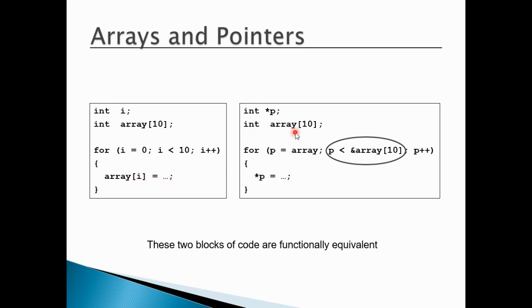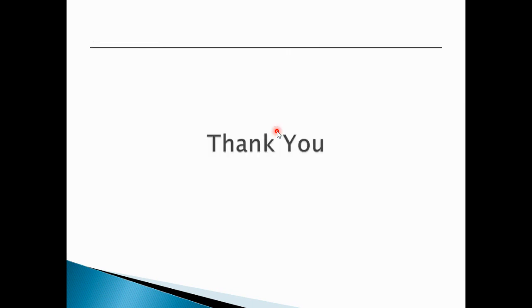So very simple, there are two blocks. In the first block you are accessing the array through index position, and in this block you are accessing the values through a pointer variable. So this was p++, which is incrementing the pointer variable by 1 just as you incremented i++, and this is for dereferencing. So this was all about pointers.